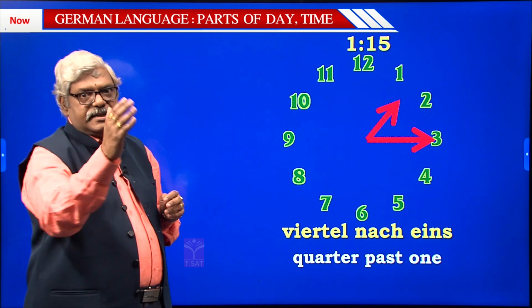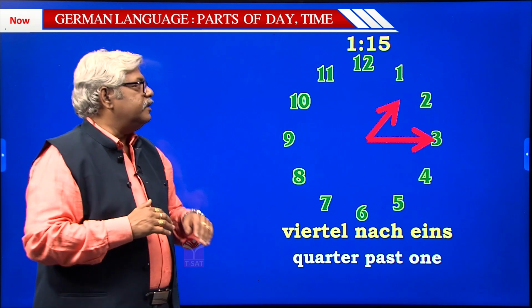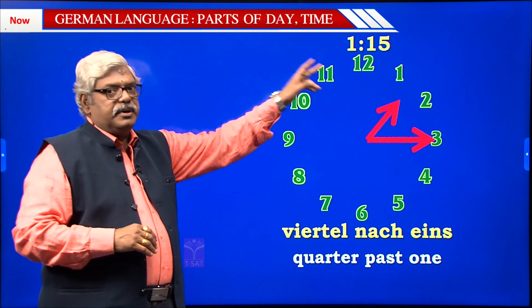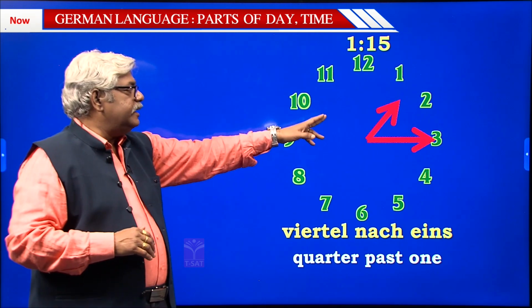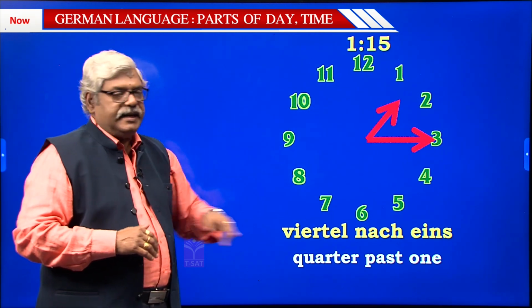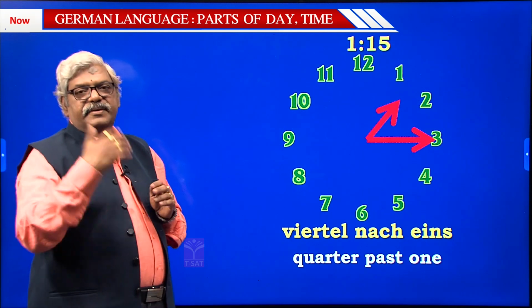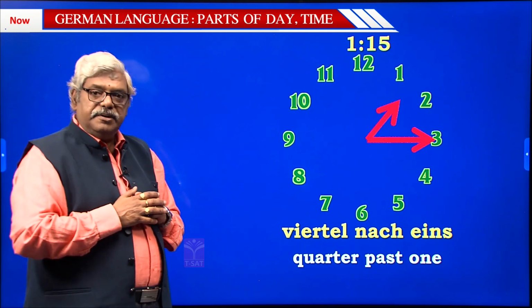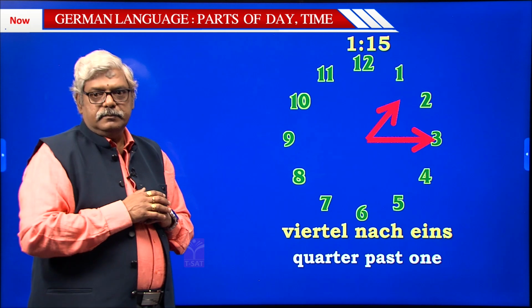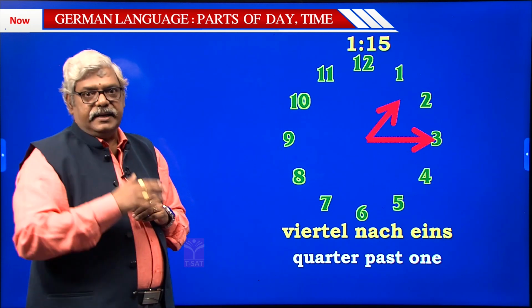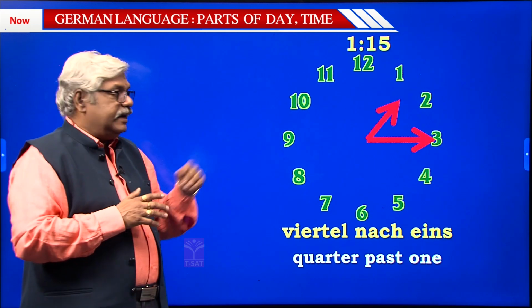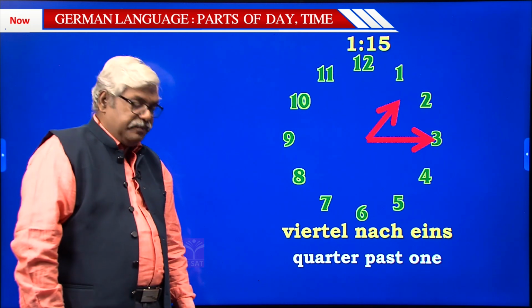How many minutes have passed that particular hour? Now since I am taking the example of 1, you find everything as nach 1. If I take the example of 2, then it would be nach 2. 3, nach 3. In that way it goes on. Let us see 1:20. How is 1:20 expressed?